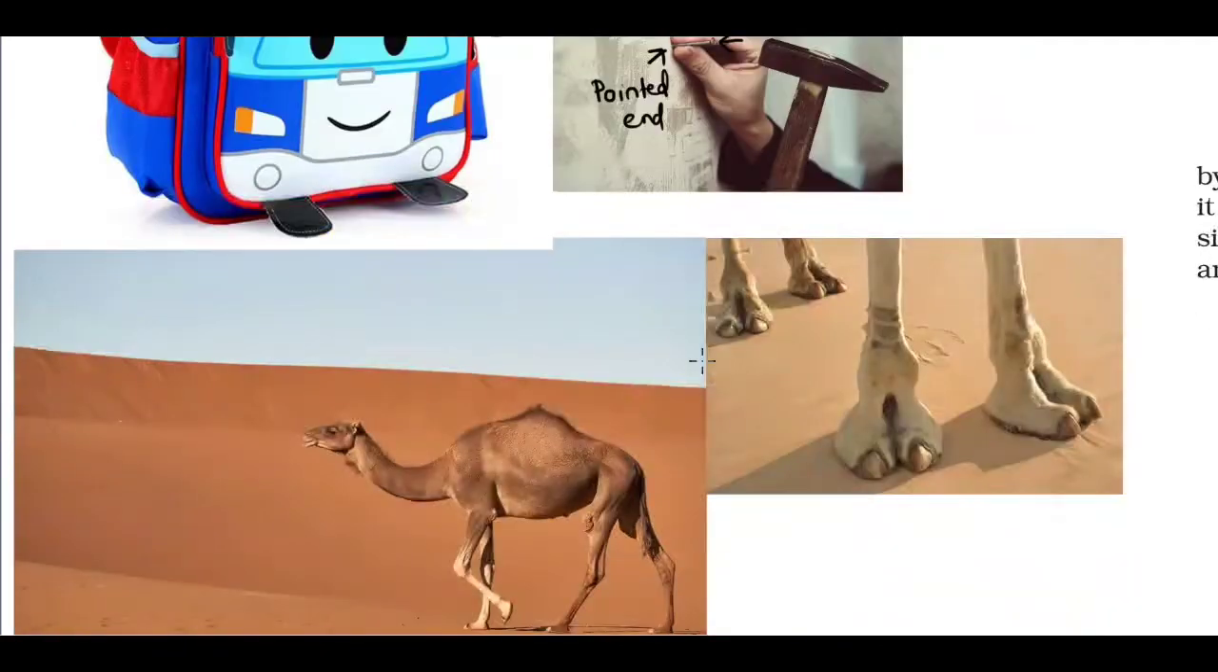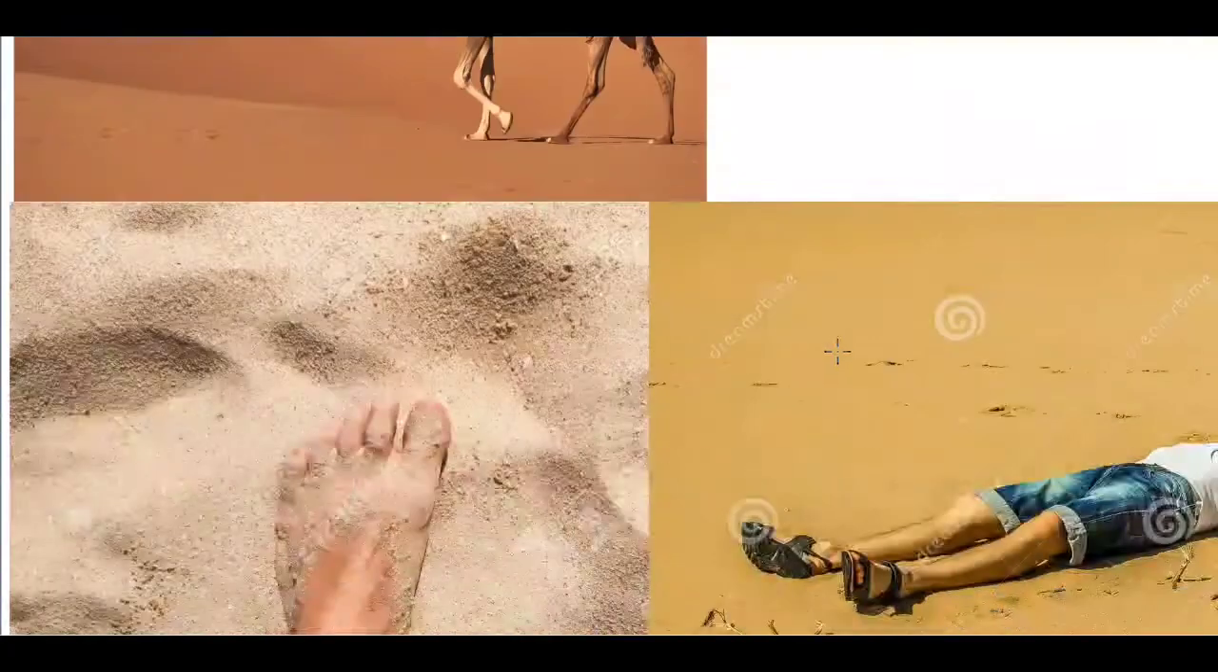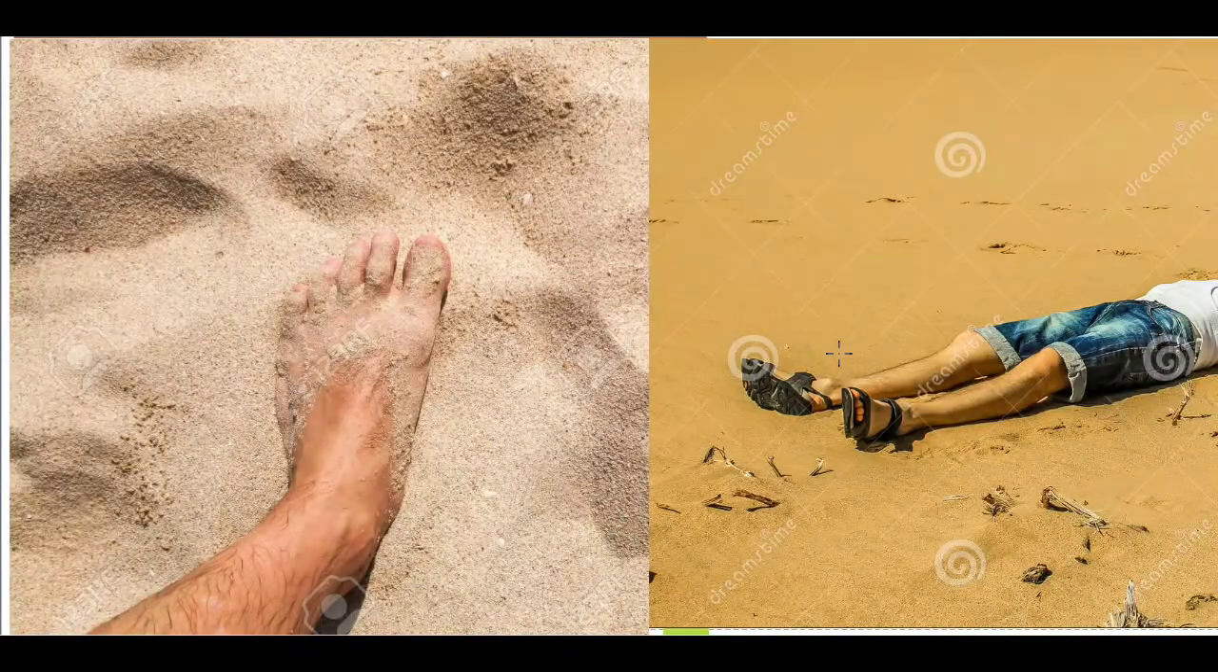Next example, you see that it is difficult to walk on sand. There is a lot of sand in the desert, and walking on sand is very difficult. But you see that the camel walks very easily on sand or in the desert. What is the reason behind it? Just look at this, the feet of the camel. The next example, when you are standing on sand, you see that your feet go inside the sand.